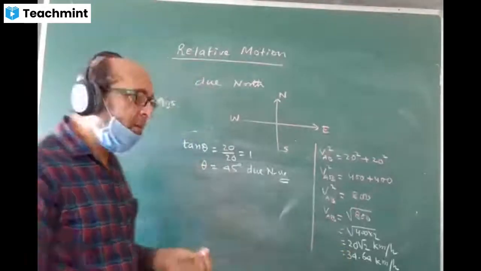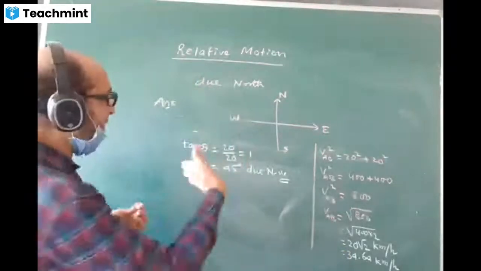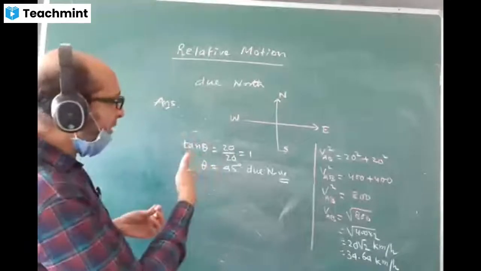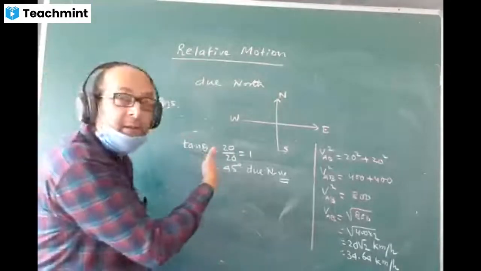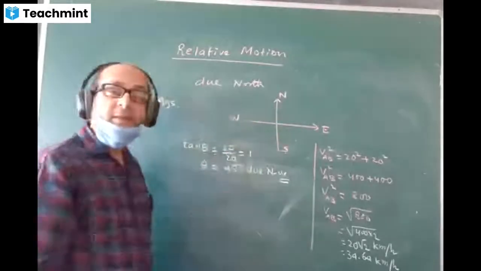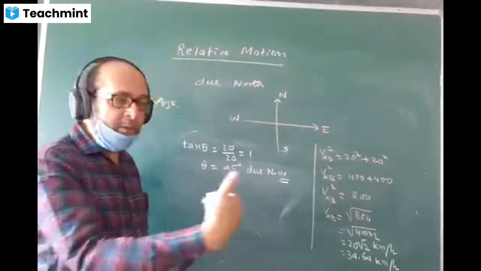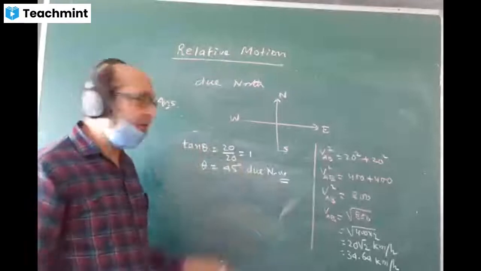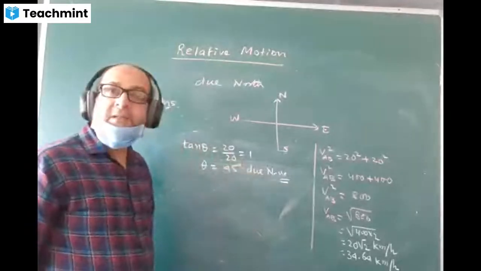And in what direction? It will appear to be going in a slanting way. Actually, the car is going exactly in the direction of north, but to the passenger in car B, it will appear to be going in the northwest direction.